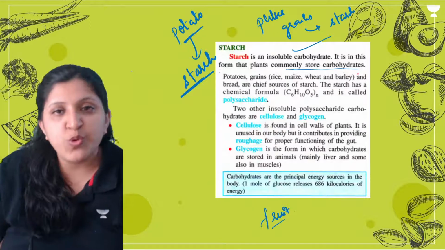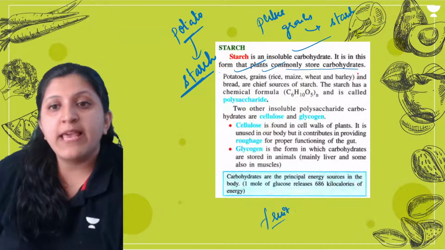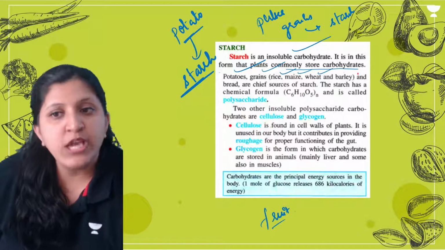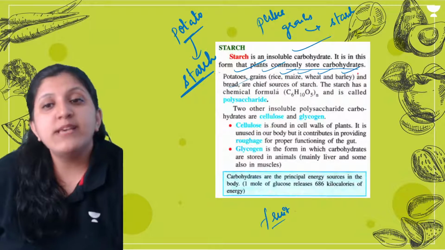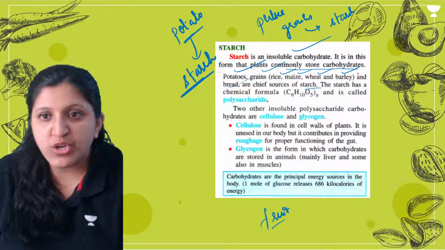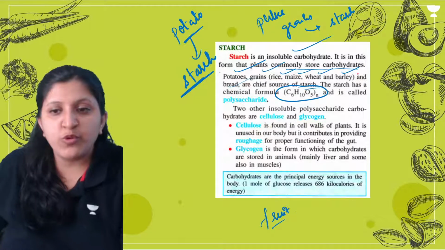So it is going to store that food which is prepared. So potatoes, grains like rice, maize, wheat, barley, and also bread have it. So these are the main sources of starch. Okay, so starch has a chemical formula. This one you need to know.